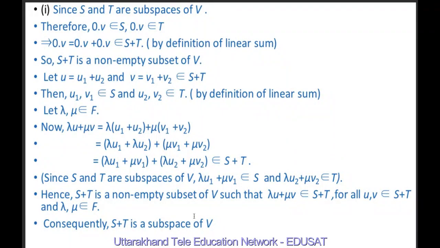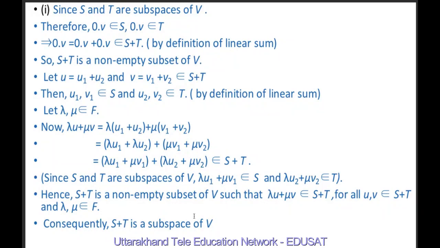Let S and T be subspaces of V. Therefore, 0 vector of V belongs to S and 0 vector of V belongs to T. And this implies the 0 vector is equal to 0 plus 0, and this belongs to S plus T by definition of linear sum. So S plus T is a non-empty subset of V.